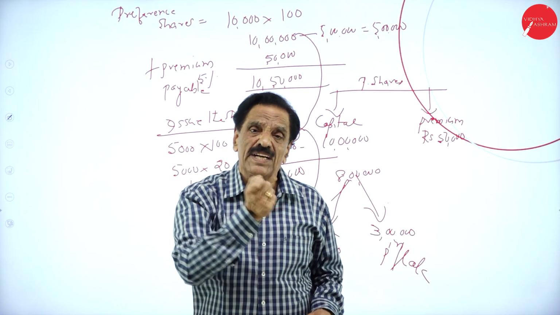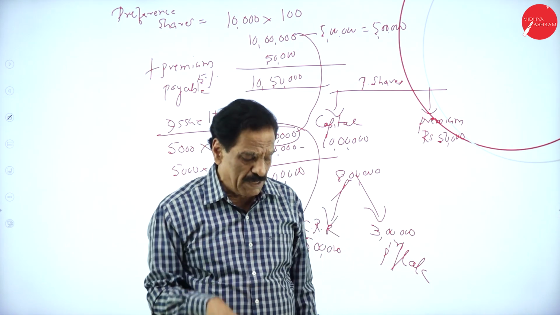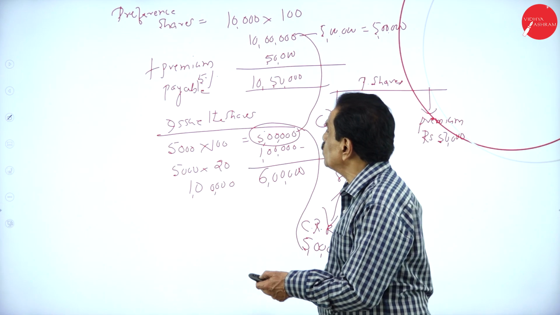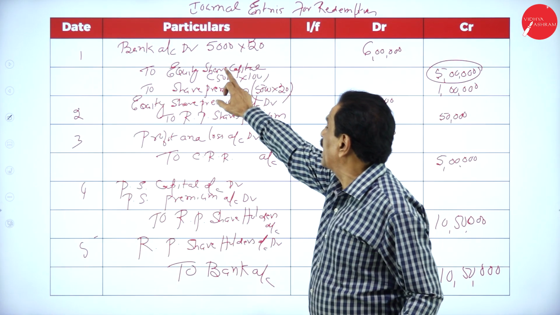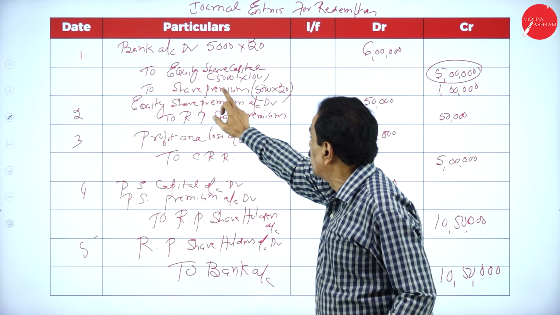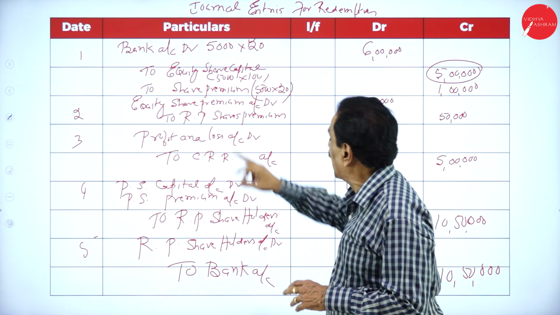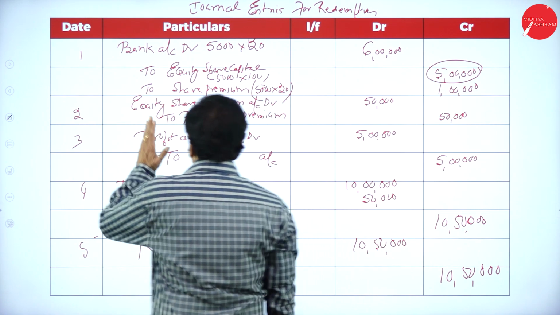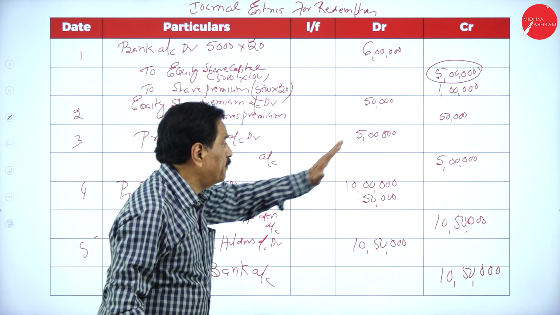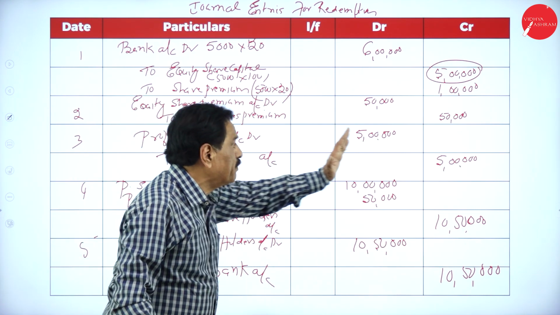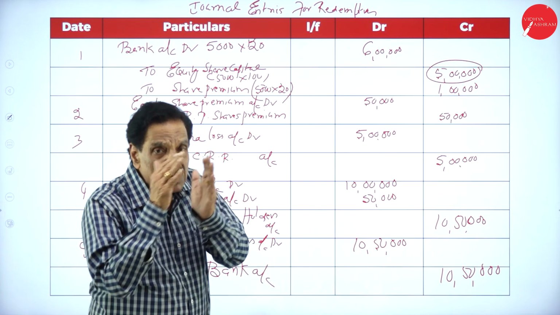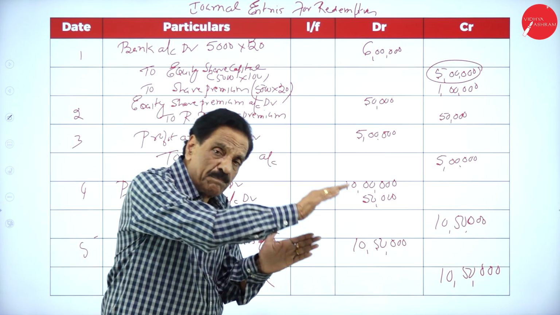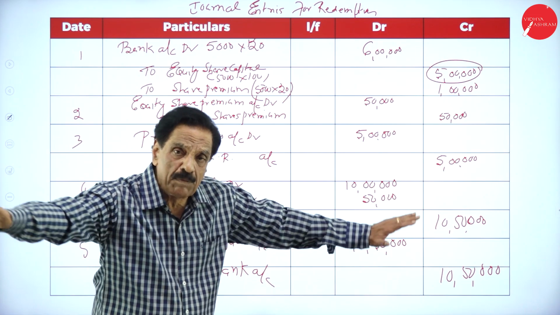Profit and loss account debit to CRR account, then pay the money. So the entry goes: Bank account debit 5,126 lakh to equity share capital 5 lakh, to share premium 1 lakh. Then equity share premium account debit 50,000 to redeemable preference share premium. So from the equity share premium, we are paying the preference share premium. Premium to premium is over.